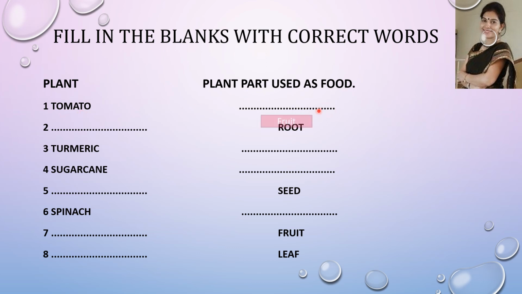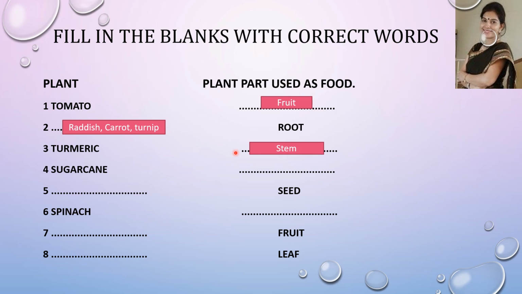The answer is fruit. We eat the fruit of tomato. Next is the root. You have to tell plants whose root is eaten, and the answer is radish, carrot and turnip. Now turmeric. We eat which part of turmeric? We eat the stem. It has an underground stem and we eat the stem of turmeric.